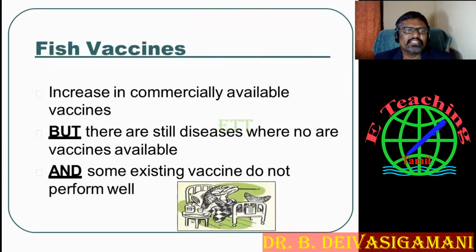The number of commercially available fish vaccines is increasing, but there are still diseases where no vaccine is available. And some existing vaccines do not perform well.